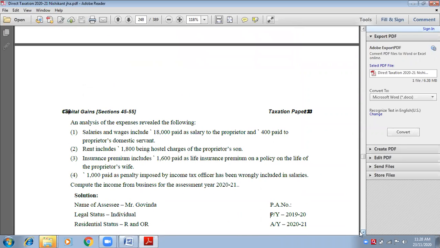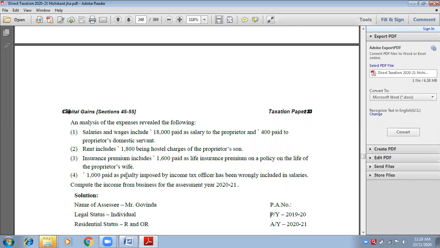Always remember, penalty is your punishment. It is not related to your business expenditure. If you keep your vehicle in a non-parking area, you have to pay a penalty. Suppose the penalty is 1000. You take it out of the cash box of the business and pay it to the officer. Will it be treated as a business expense?